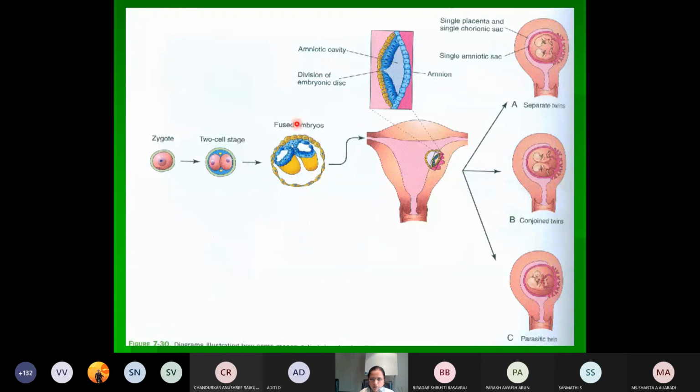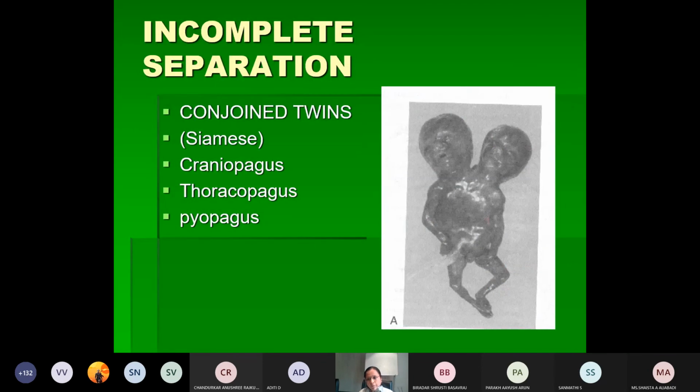So this is the monochorionic monoamniotic, where you can see either separate twins or the conjoined twins, or the parasitic twins. So these are the complications seen in the monochorionic and monoamniotic variety of the twins. They may be separate or they may be fused. If the embryos fuse, they are called the conjoined twins, or sometimes one fetus will grow on the other fetus like a parasite, that is called the parasitic twins. You might have seen already the Siamese twins or the conjoined twins. When there is incomplete separation, that is called the conjoined twins.